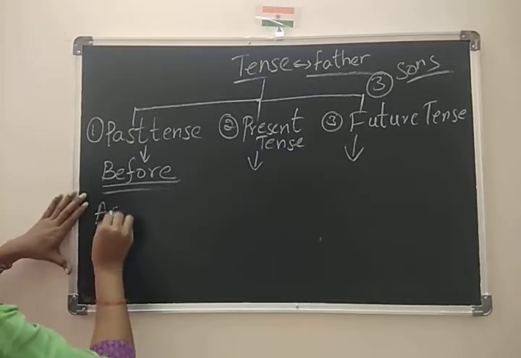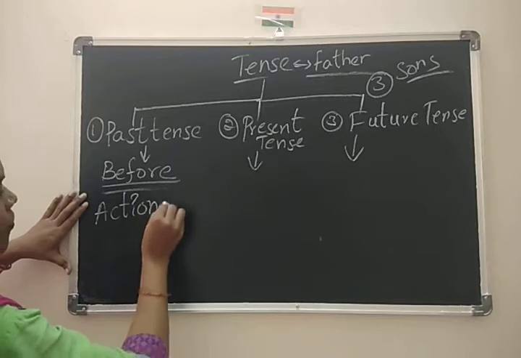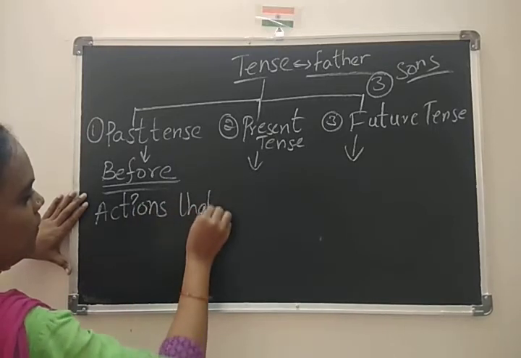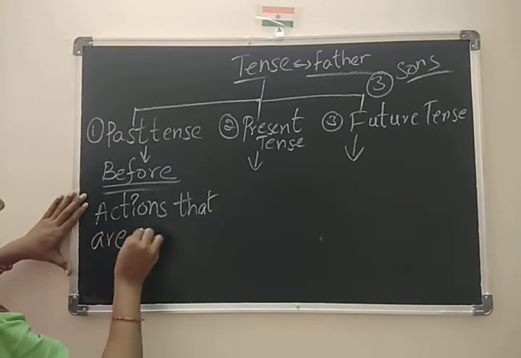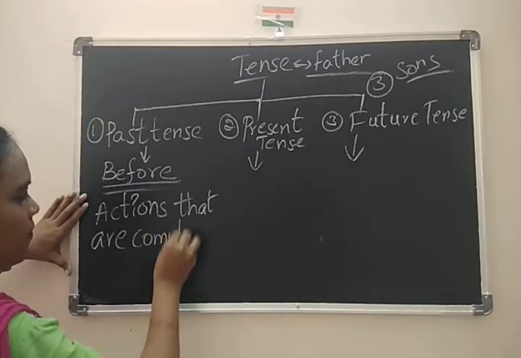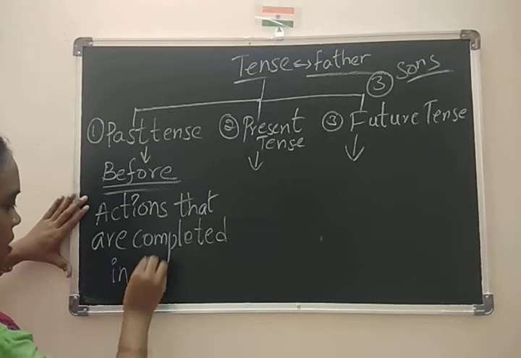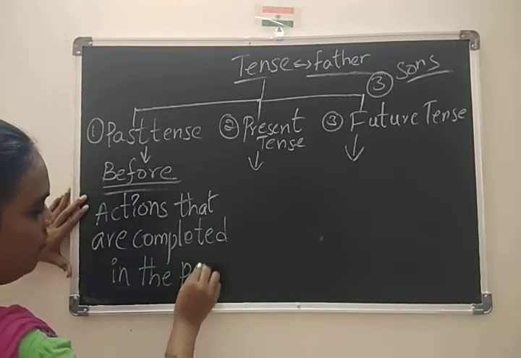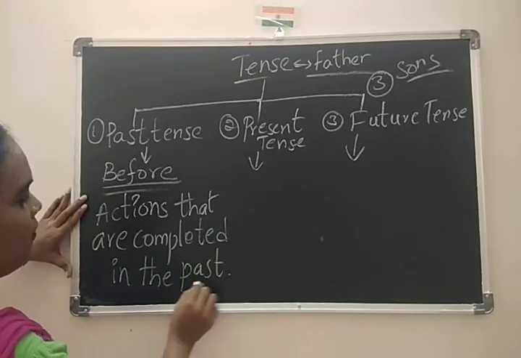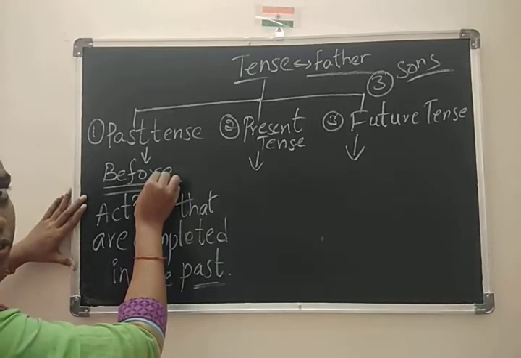So actions that are completed or finished in the past. Past in the sense of before.